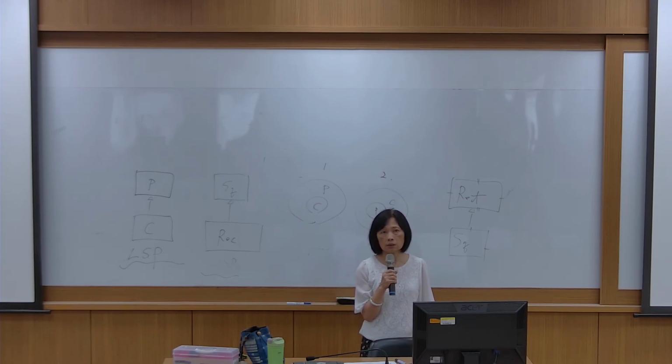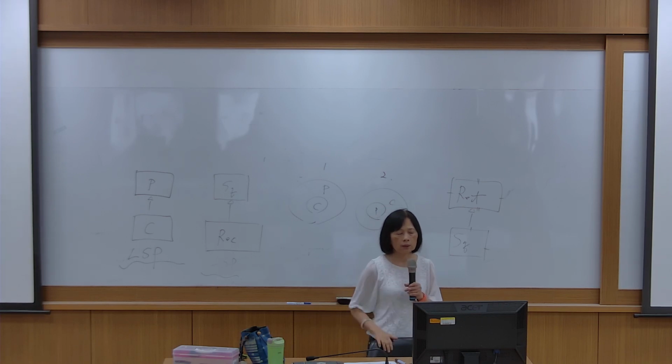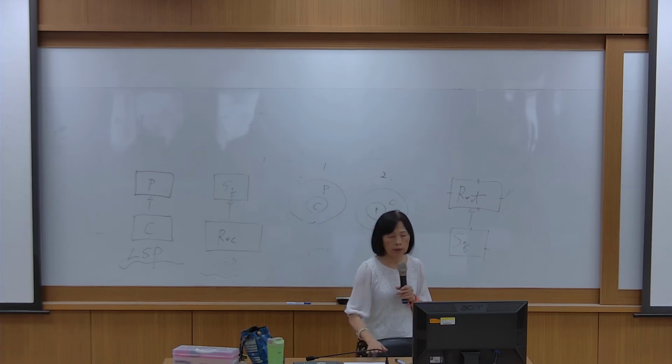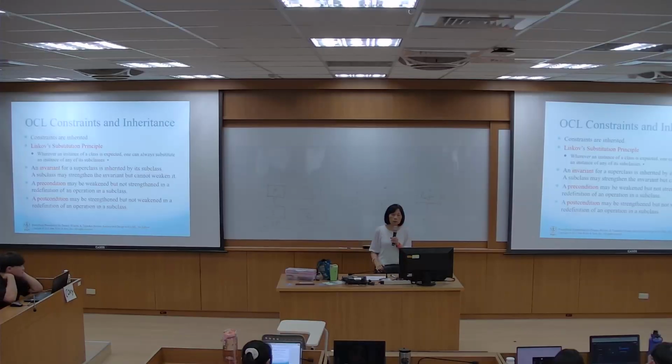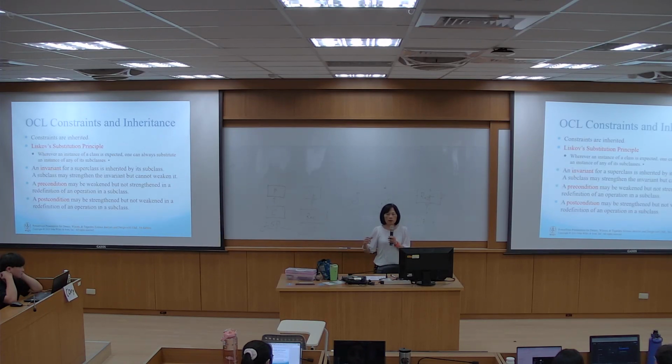Do you understand that? It's not easy to understand, but I just tell you that there are a lot of arguments about this, and it's the same as overrides. Exception: we cannot have a broader exception. A broader exception means lots of exceptions, you cannot do this, you cannot do this, quite strict.